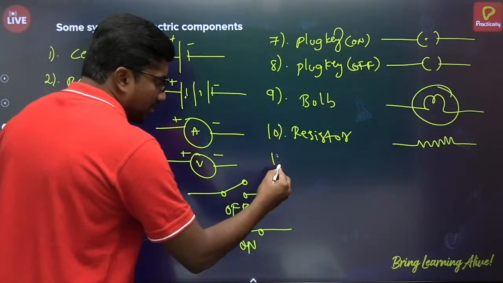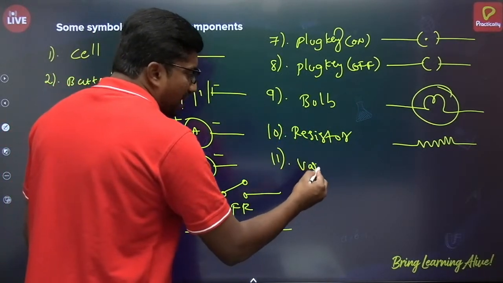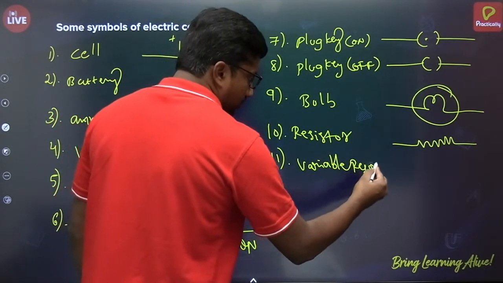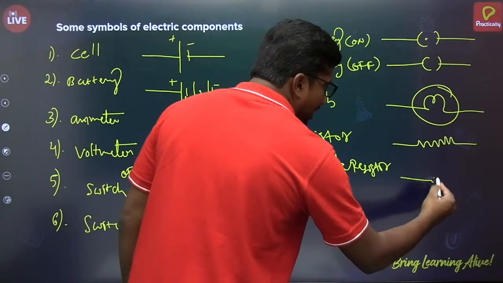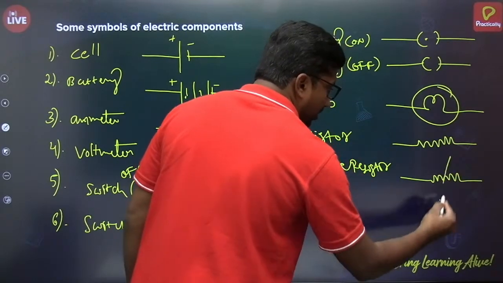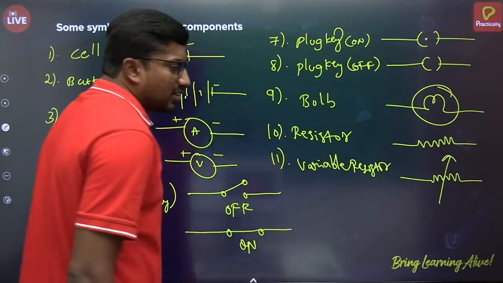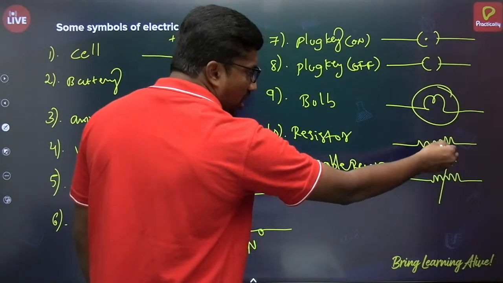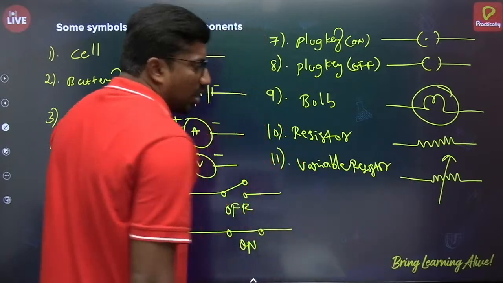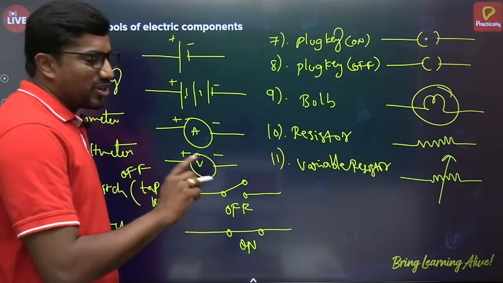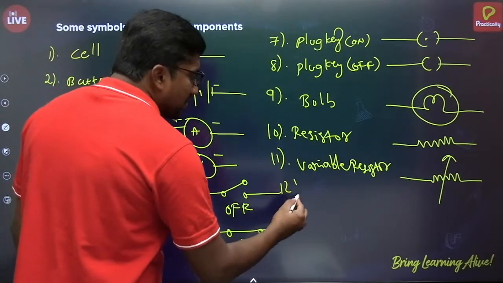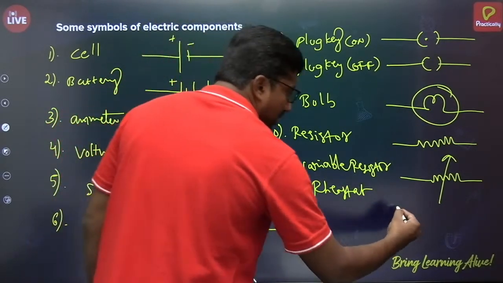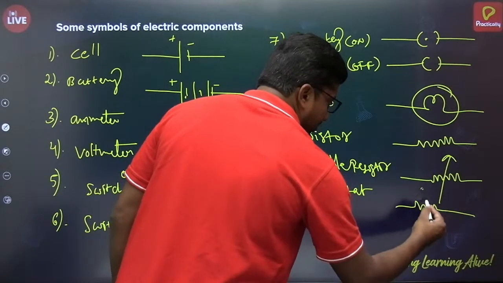Okay, and there is also the variable resistor. We can mark a variable resistor like this by drawing an arrow line across it; then you can call it a variable resistor. In variable resistors, the rheostat is also there. So the representation of a rheostat is like this.